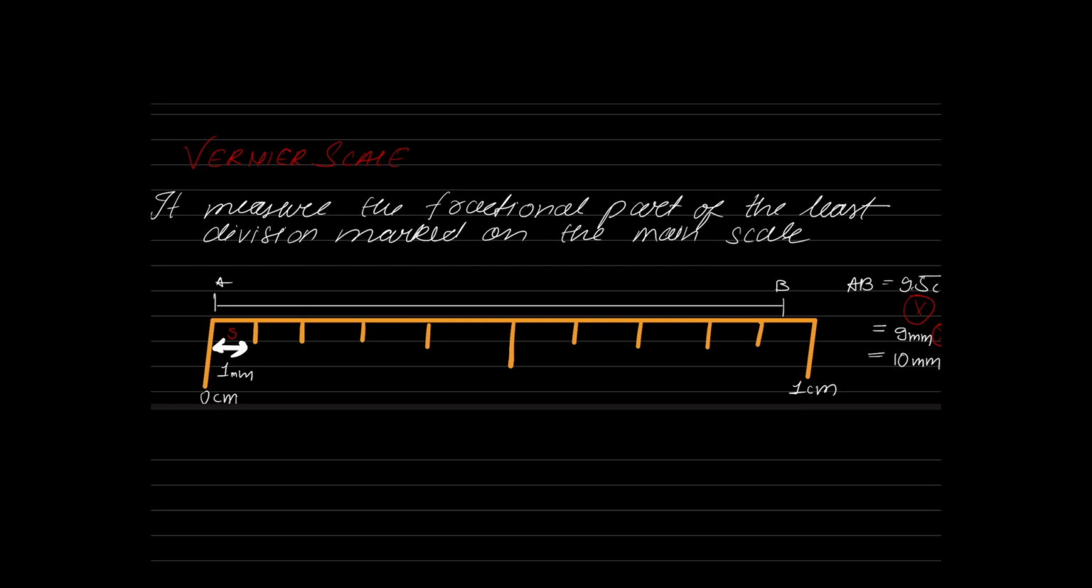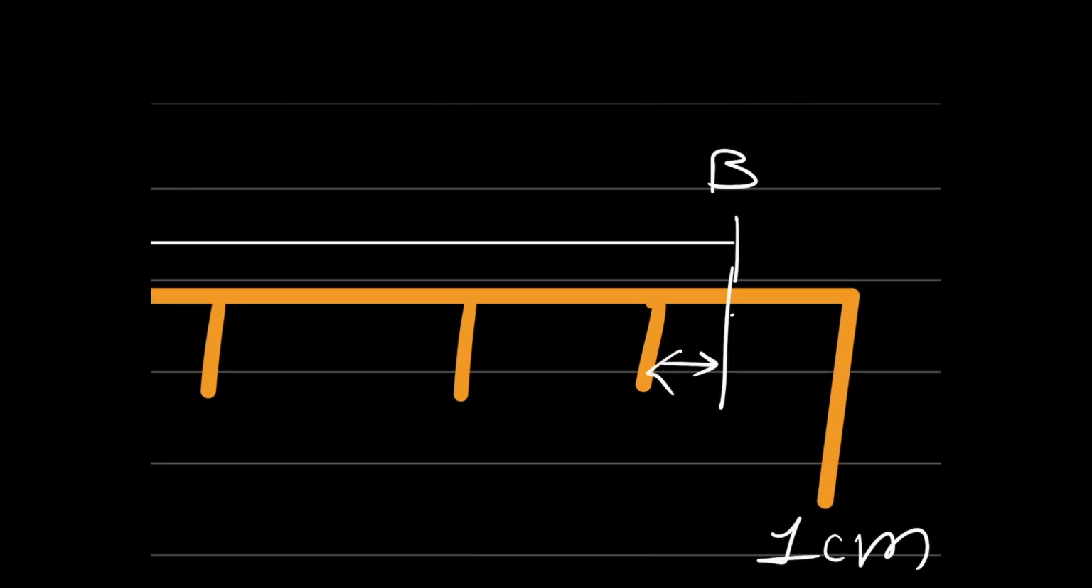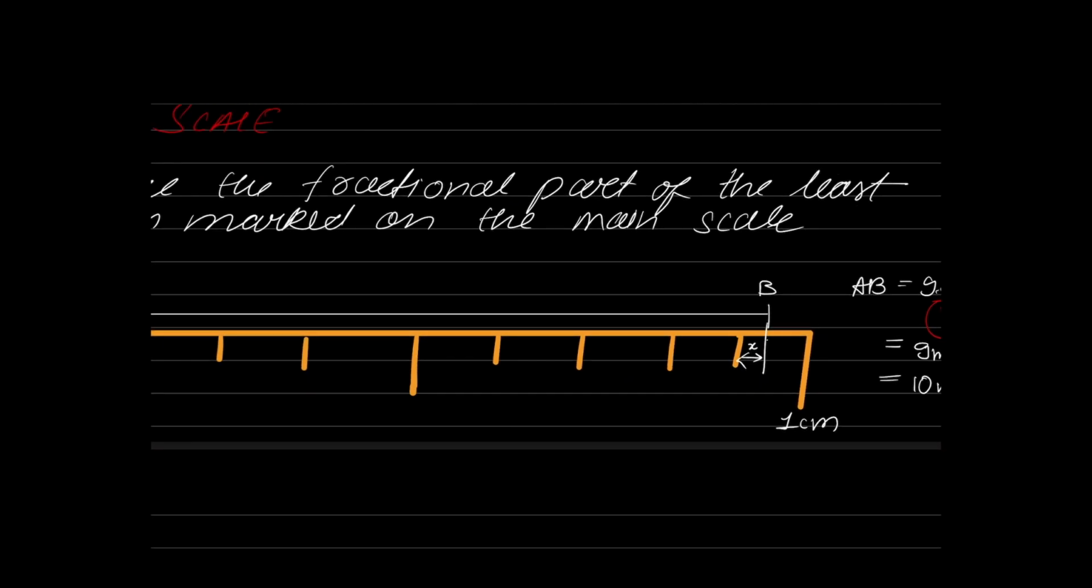What will the vernier do? The vernier will measure this much fractional part. So that fractional part I call X. So tell me, if the vernier is able to measure this fractional part, will I get more accuracy, yes or no? Yes.